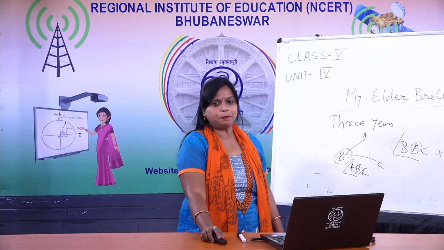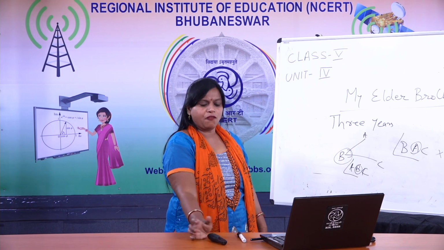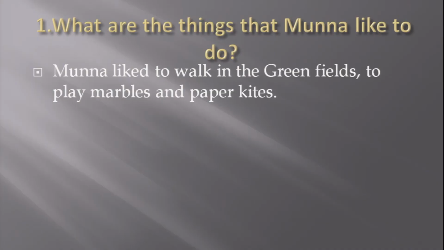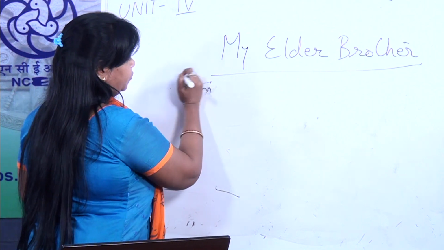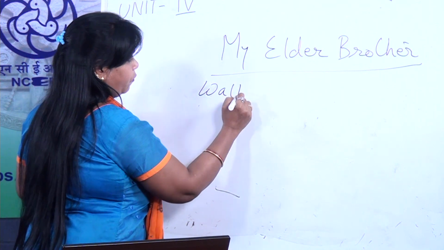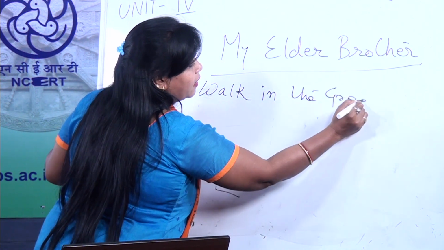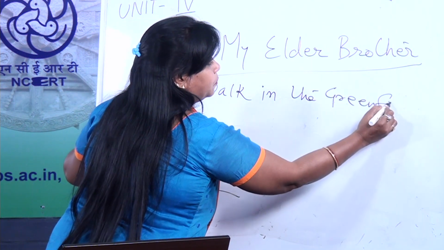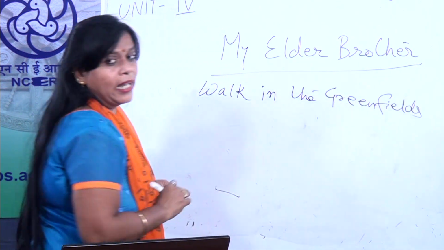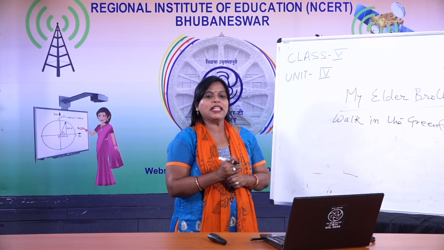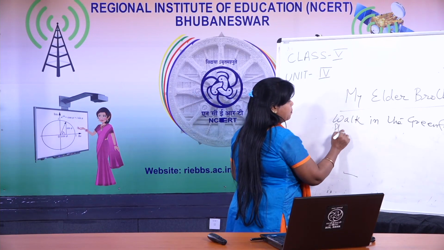Reading is fun. First question, what are the things that Munna likes to do? Tell me, what are the things Munna likes to do? Yes, Munna likes to walk in the green fields. Okay, and something else? Yes, he wants to play marbles.